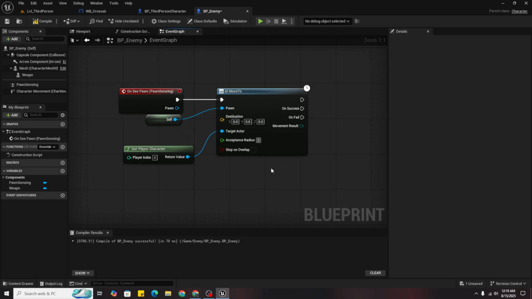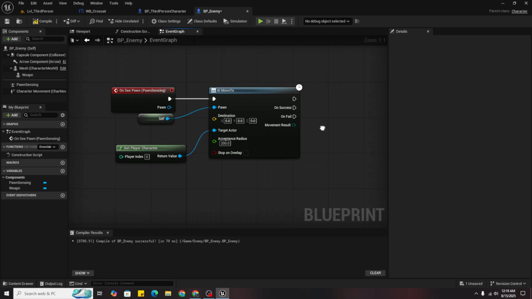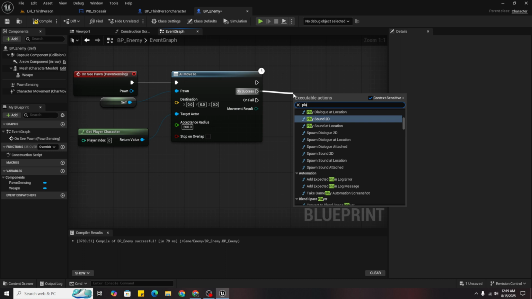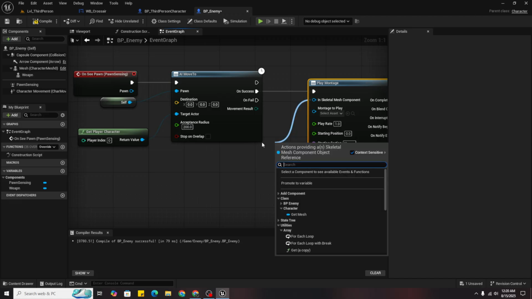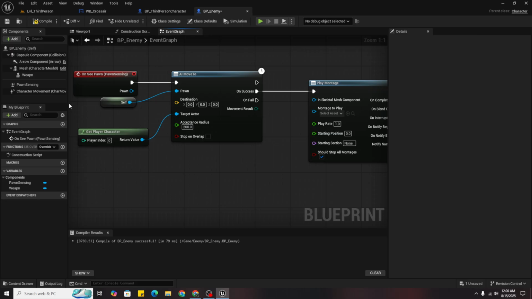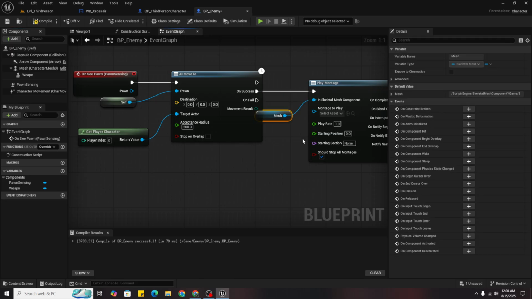You can play around with these values, and on success play montage, and the skeletal mesh is this, and the montage should be rifle shoot.